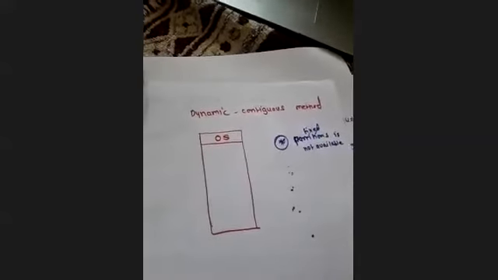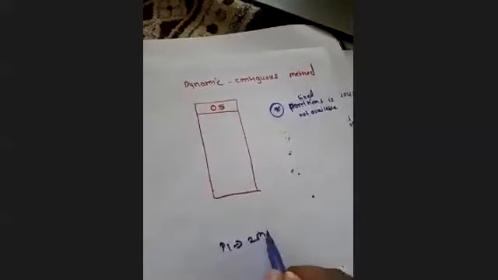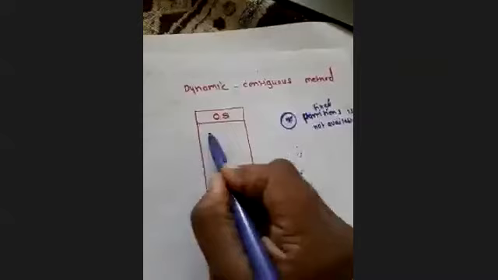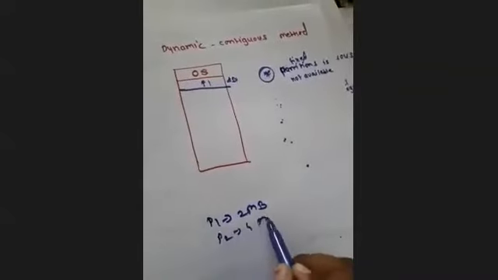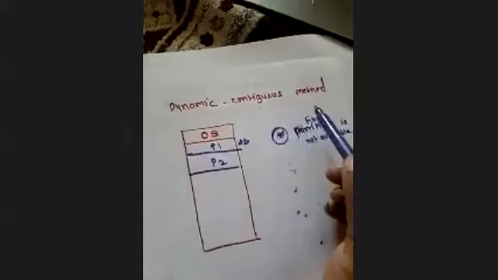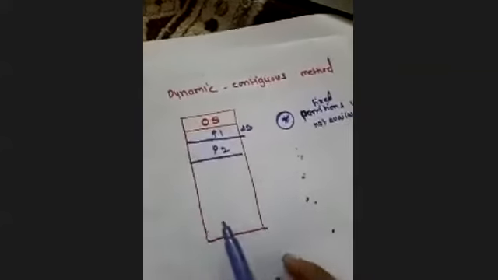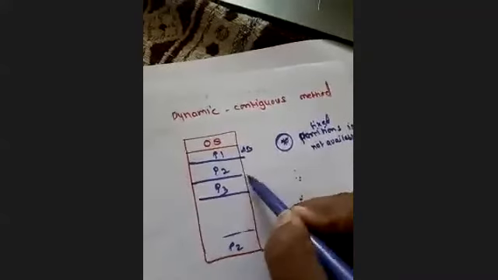Okay. So whenever processes arrive, suppose my P1 process arrives with a 2 MB requirement. Whenever the process comes into the RAM, I will allocate 2 MB to that P1 process. If my P2 comes with 4 MB, I will allocate the next continuous memory. We are under the contiguous method. Remember, this is the contiguous type of method. You cannot allocate P2 somewhere here; you have to allocate it here because we are using contiguous memory. Suppose P3 arrived and it requires 8 MB, so I will allocate like this.